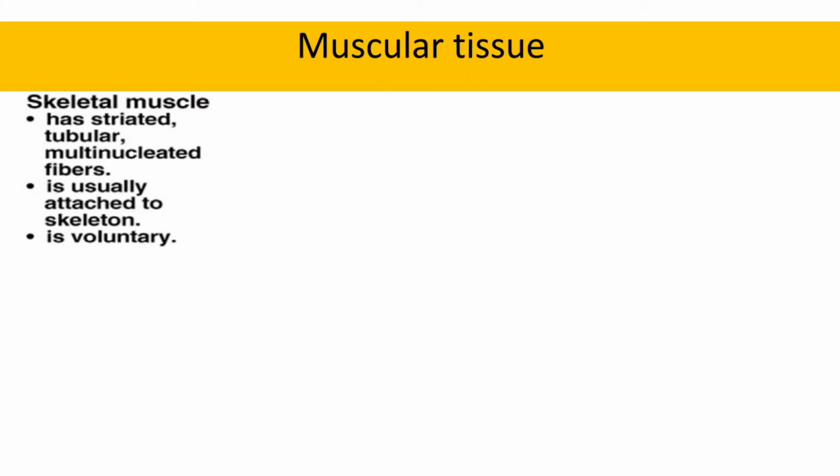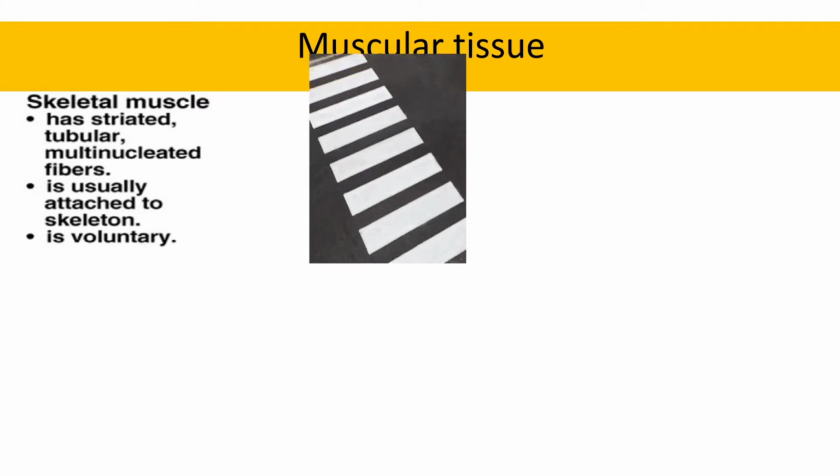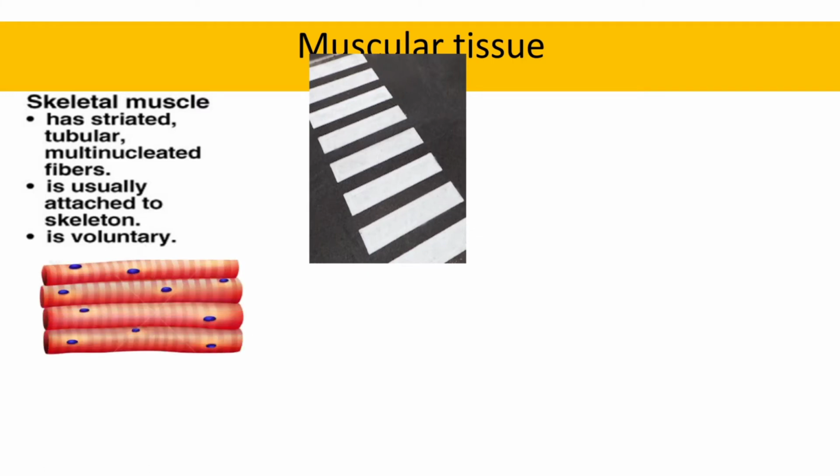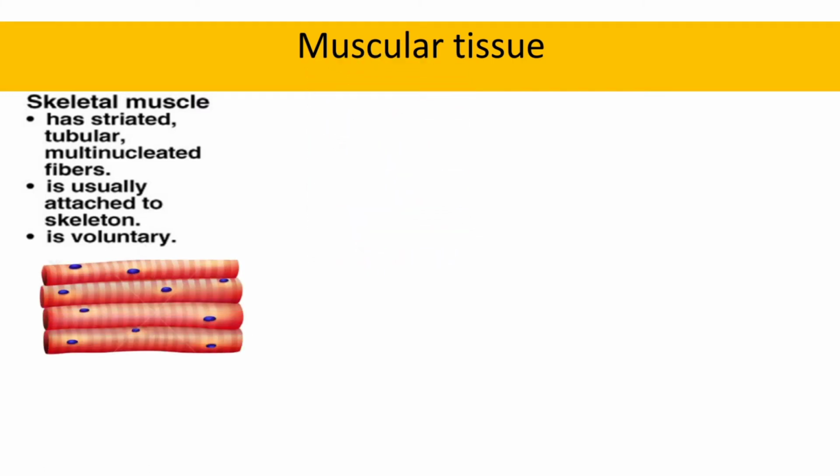Skeletal muscles have striations. That means having light and dark bands. If you observe the diagrams, can you see those light and dark bands in the diagram? Yes, definitely. These muscle fibers are tubular, and each fiber has more than one nucleus. That means these are multi-nucleated fibers. These muscles are usually attached to the skeleton and bring about movement and locomotion in the body.